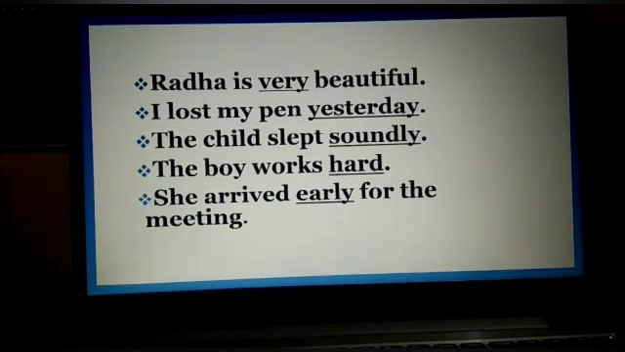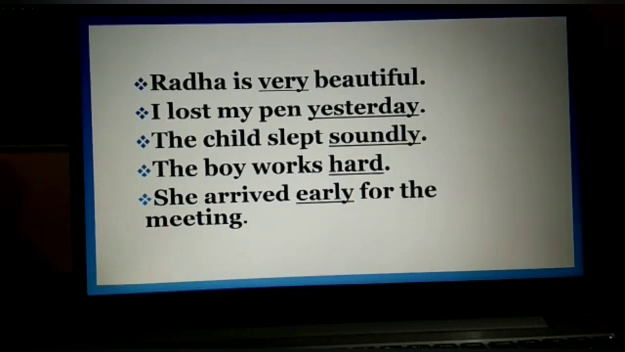Next example, I lost my pen yesterday. Now in this example, yesterday is an adverb as it gives information about when I lost my pen. So it denotes time. It is an adverb. Now next, the child slept soundly. Now in this example, again it gives information about the verb sleep. Means when we ask the question, how did the child sleep, we get the answer soundly. So soundly is an adverb.